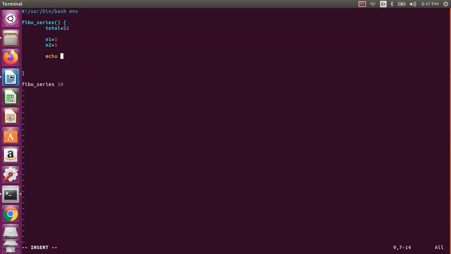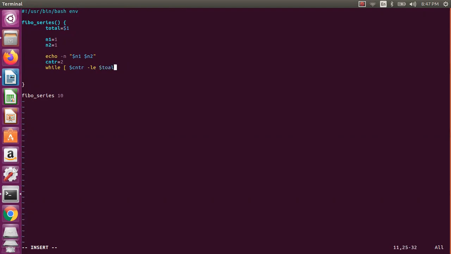Let us assume I want to print that one. So I say echo -n $n1, not $1, because I have already copied $n2. Either way you can do it. I am copying that, and we need to start with counter as 2. Why? Because we already printed two values. So less than or equal to, what is that?